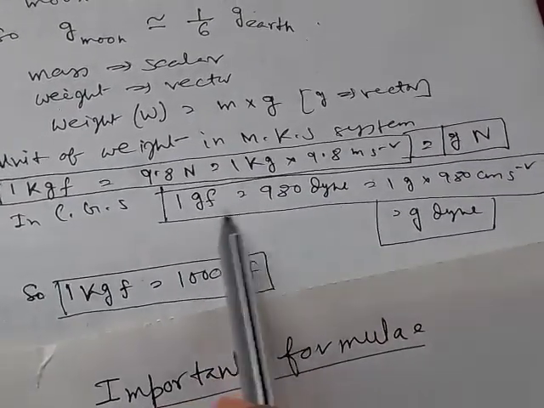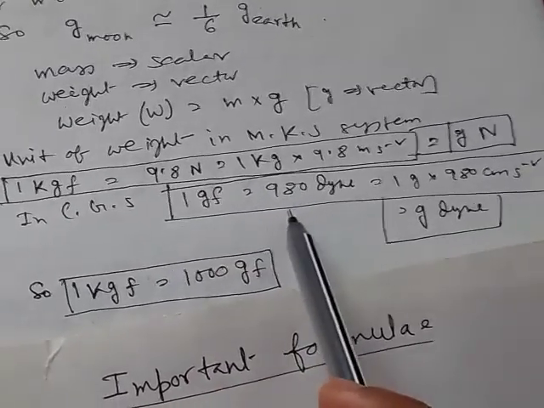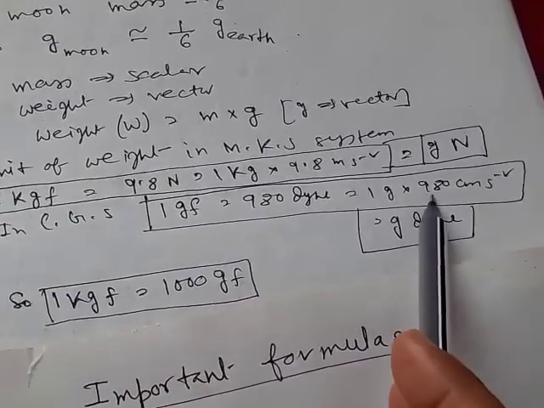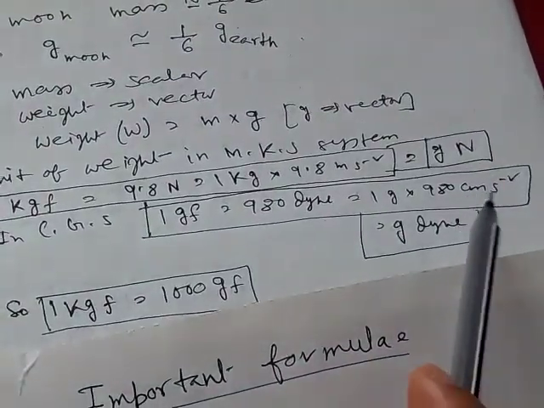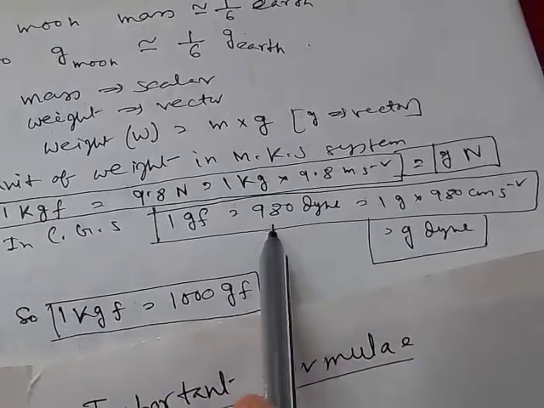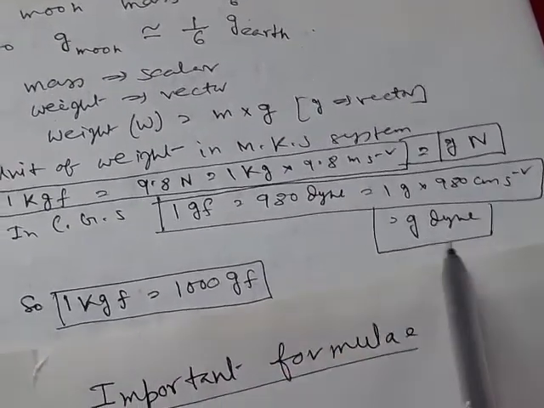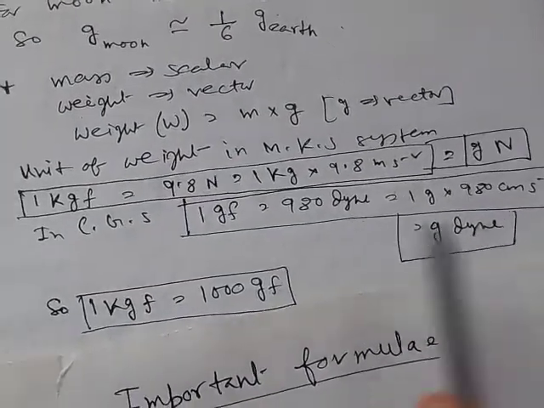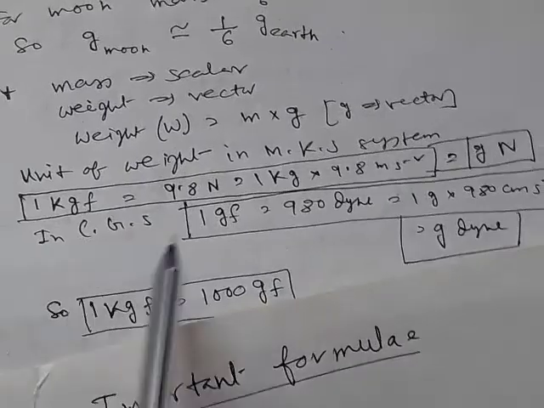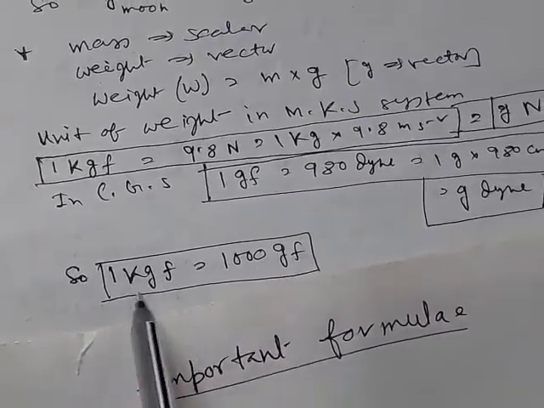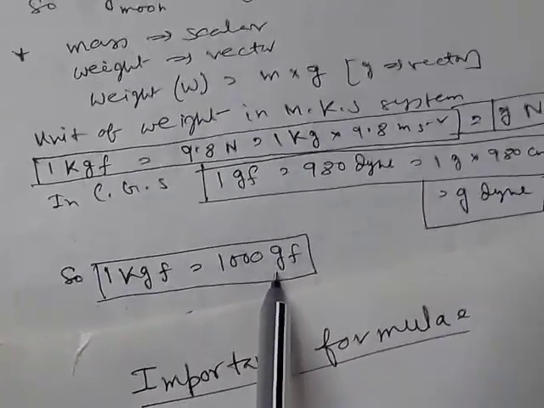Similarly in CGS, 1 gram f can be written as 1 gram into the value of f, which is 980 centimeter per second square. So gram centimeter per second square is dyne, that is 980 dyne, the value of g, so g dyne. So 1 kgf is equal to g Newton, 1 gram f is equal to g dyne. And the relation between them is 1 kgf is equal to 1000 gf.